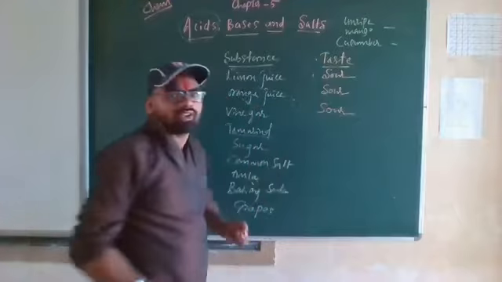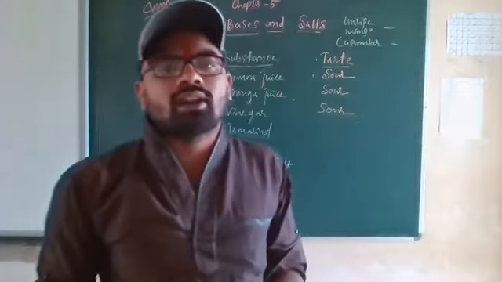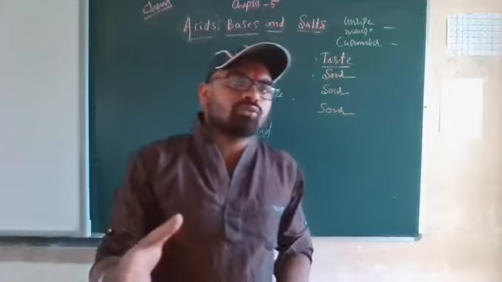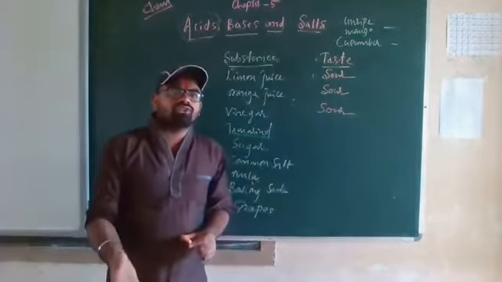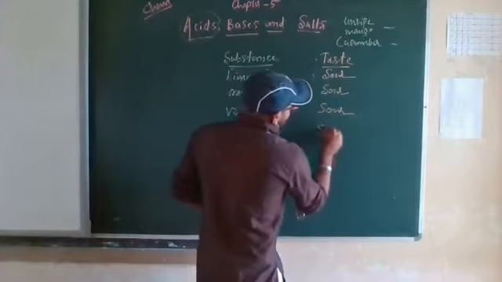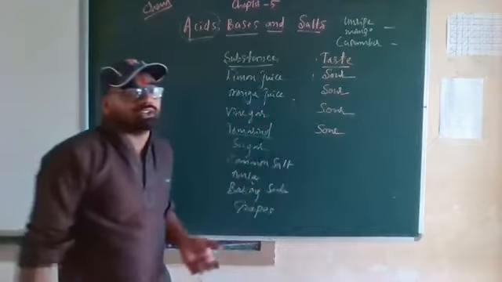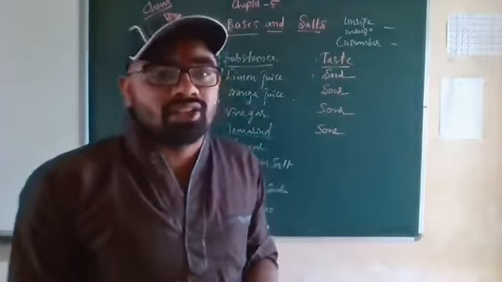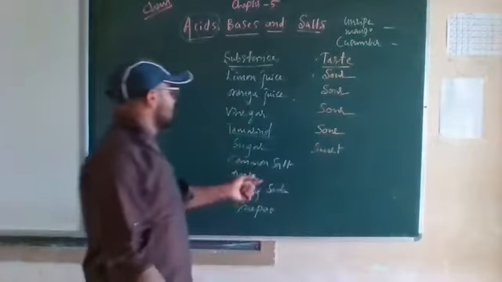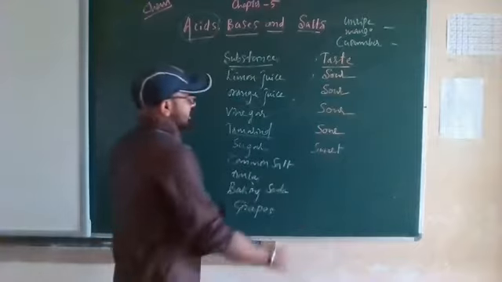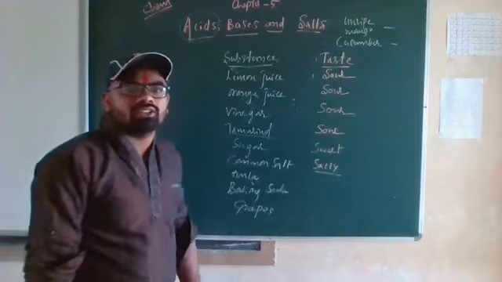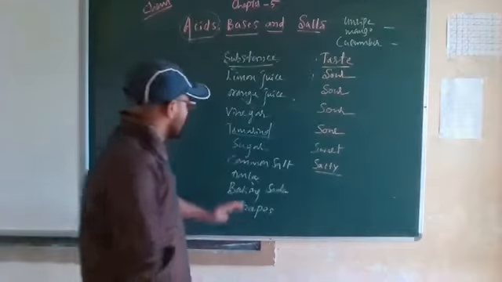Tamarind, which we call in Kannada hunse kai, is also sour in nature. So these all we can say are usually sour in nature. Sugar we cannot say that, sugar is sweet in nature, not sour. Common salt is salty in nature. What about amla?